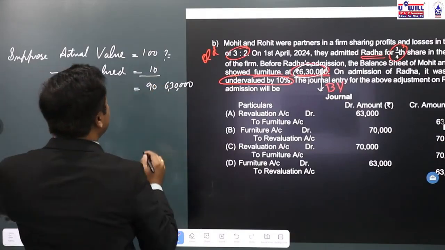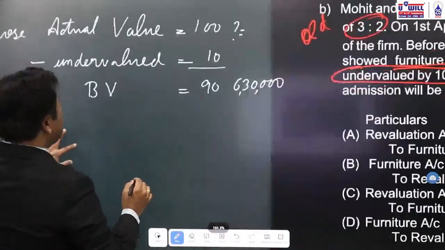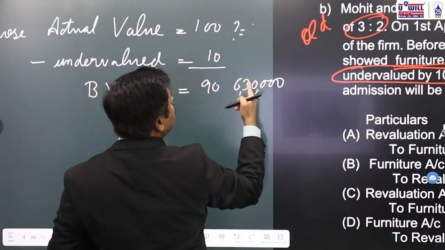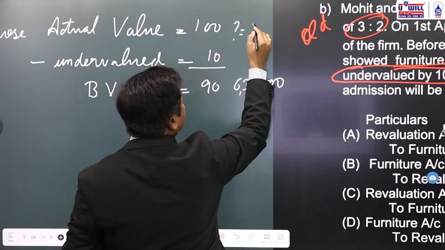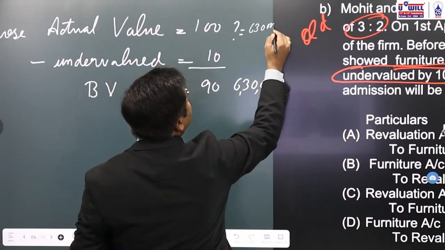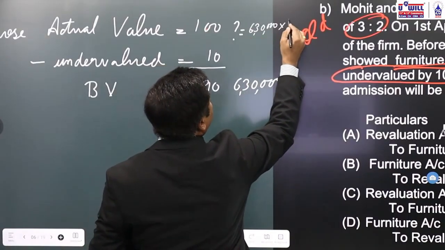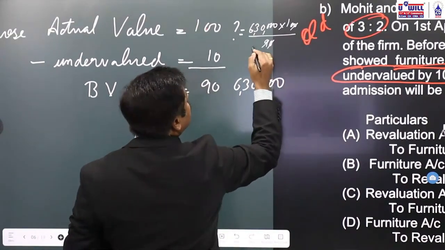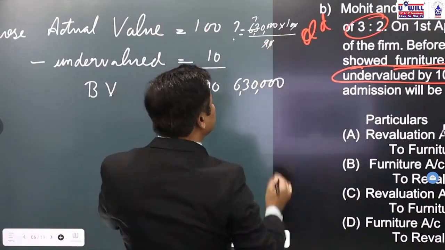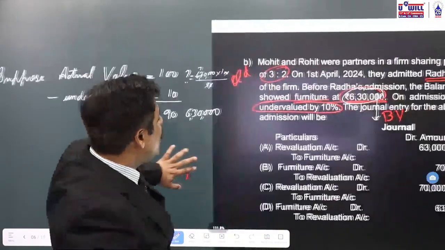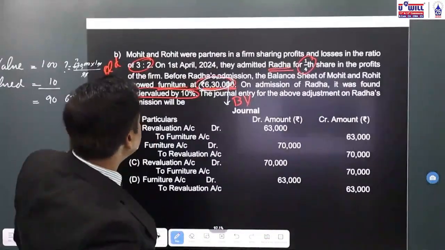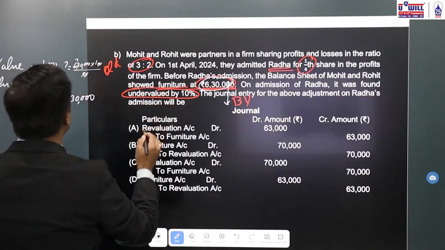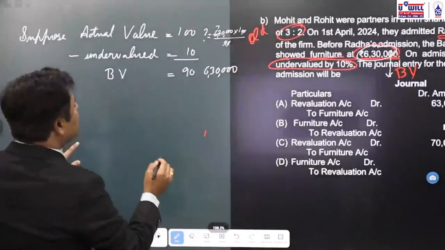How will we solve this equation over here? Against 90 book value, it is actual 100. So against 6,30,000, how much will be actual? 6,30,000 into 100 divided by 90. 0 cancel. 9 into 7 is 63, so 70,000. Now, what is the actual value of the furniture? 7 lakhs, in fact, 70,000 into 10, so 7 lakhs. Now, 7 lakhs is the actual value